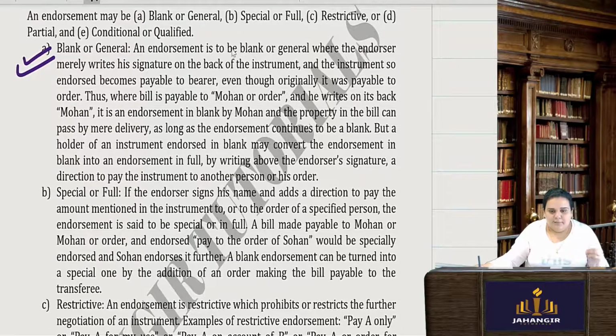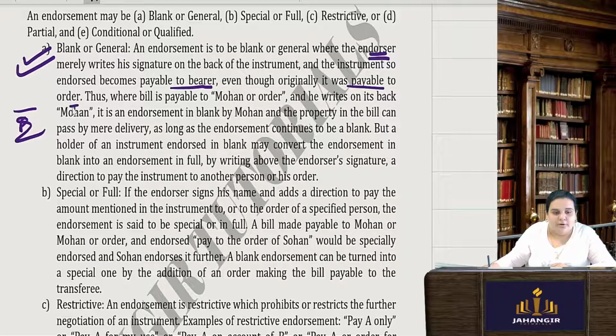Where a person is endorsing, meaning the endorser, he just writes his signature on the back of the instrument. He does not write to whom he is endorsing it. He just endorses it and signs there. Over here, he's just signed it.